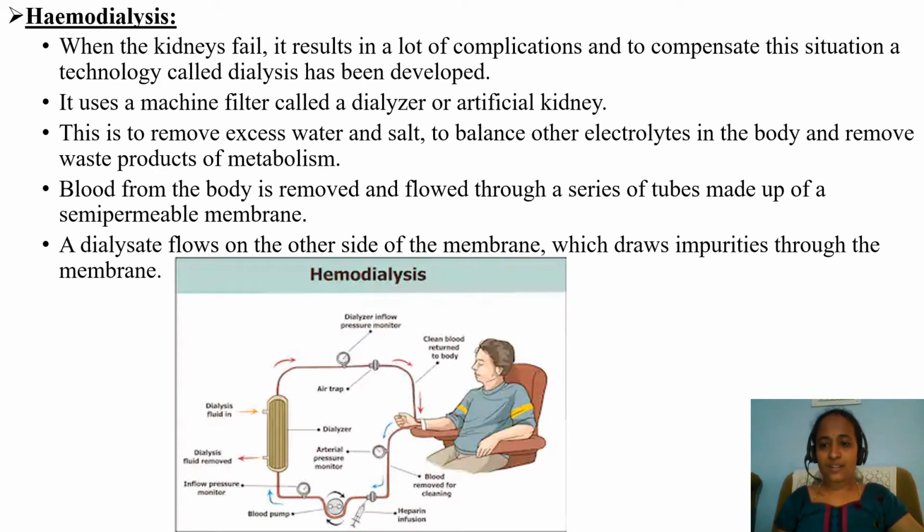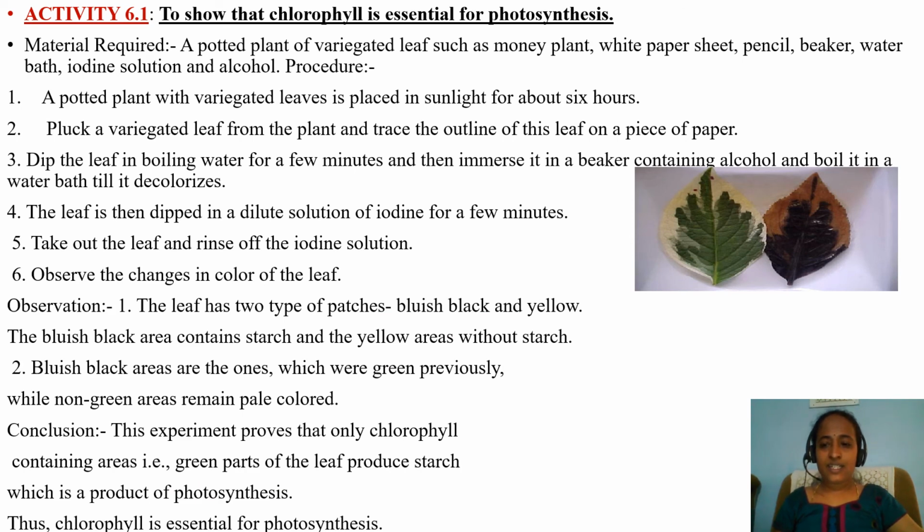This is about hemodialysis. Hemodialysis is one of the artificial techniques which is performed in patients in which both the kidneys have failed. What will happen during hemodialysis? Blood is drained out from the patient, and it is cleaned within a dialyzing unit, and after that we allow that purified blood into the patient's body. This is about hemodialysis. Next, let us see the activities.